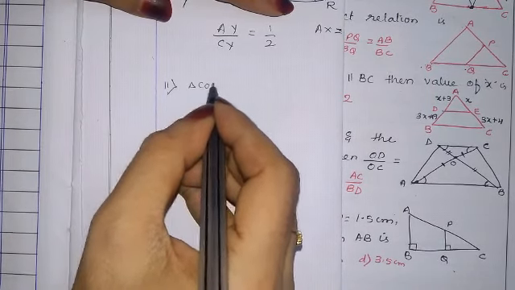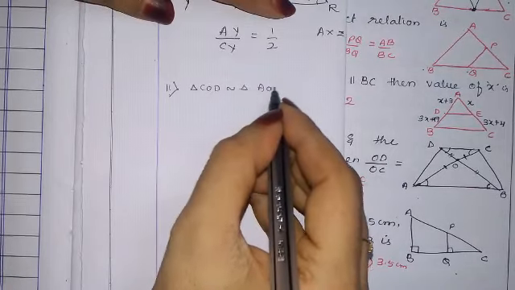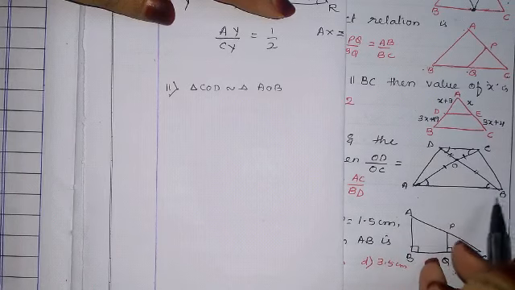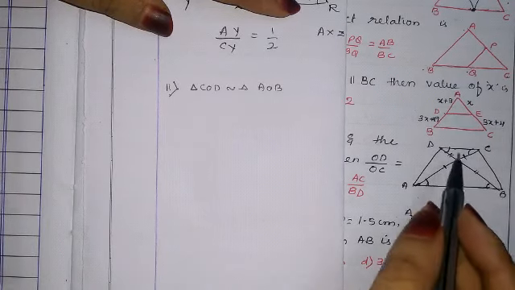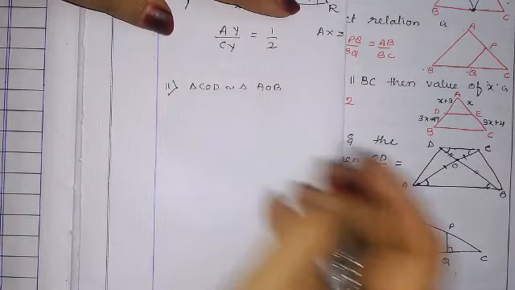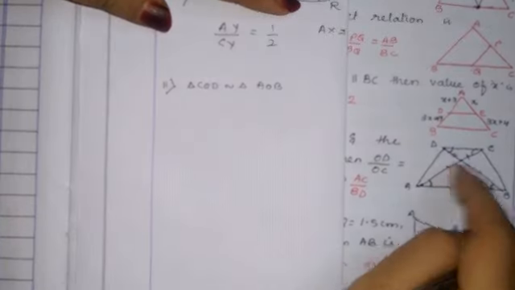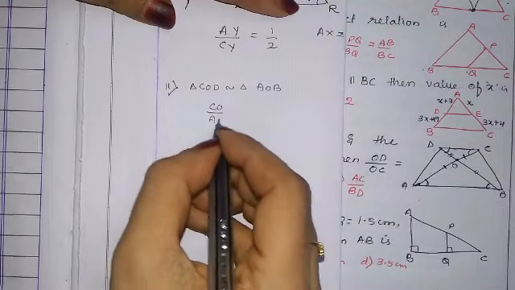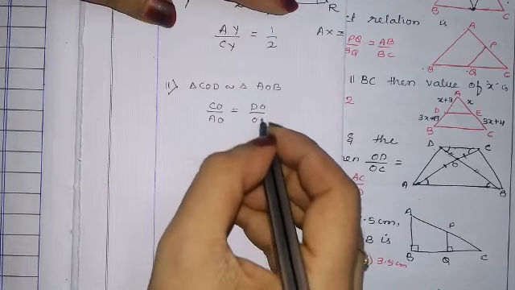Triangle COD is similar to triangle AOB. But how? Because we know they are alternate angles, and if two alternate angles are the same, then the triangles are similar. So by this we can write that AO by DO, or CO by AO is equal to DO by OB.